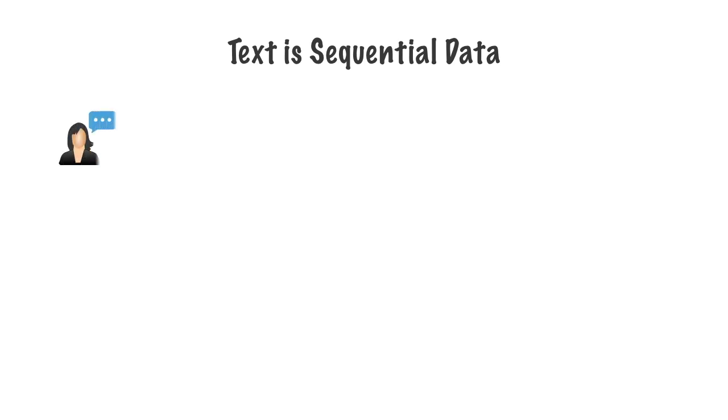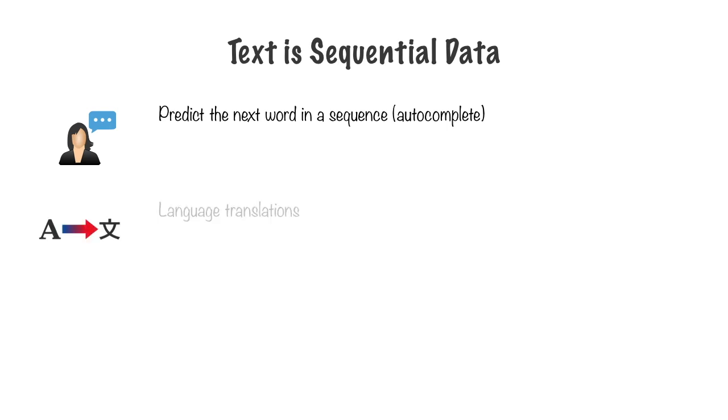Here are some real world examples where we choose to use RNNs with text data. Let's say you want to predict the next word in a sequence. This is true for autocomplete problems, whether you're typing into a search engine or anywhere else. You'd say something like, the tallest building in the world is, and you should be able to predict the Burj Khalifa, at least at this point in time. RNNs are also extensively used in language translation. It accepts an input sequence of words in a language such as English and it'll translate it to the corresponding words in another language, let's say French.